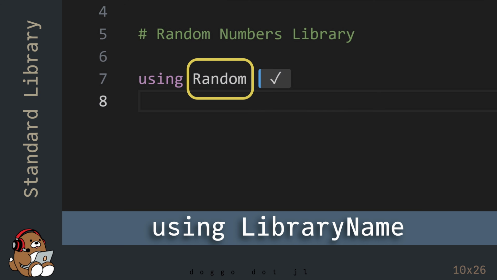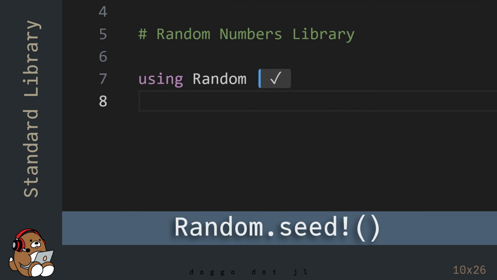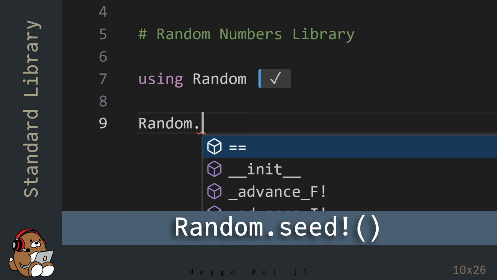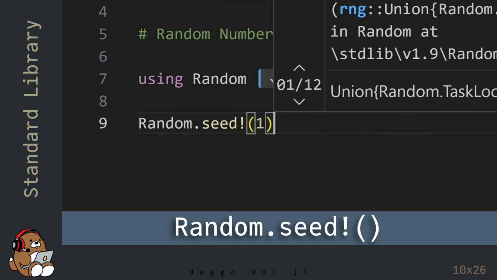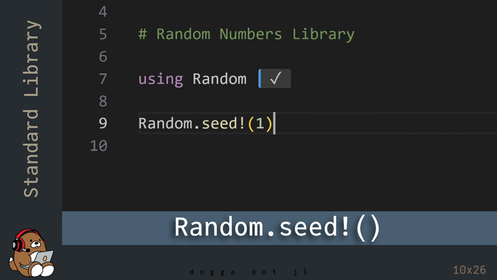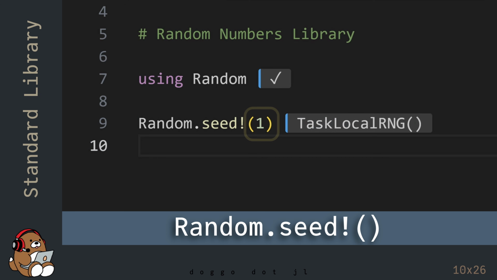In this case, the name of the library is Random, starting with an uppercase R. This code makes the functions contained in the Random library available for you to use. The function that we need is named seed!, and you can call it by using this dot notation. For the function argument, you can use any integer, but if you use the same number that I'm using, you should get the same result as me.